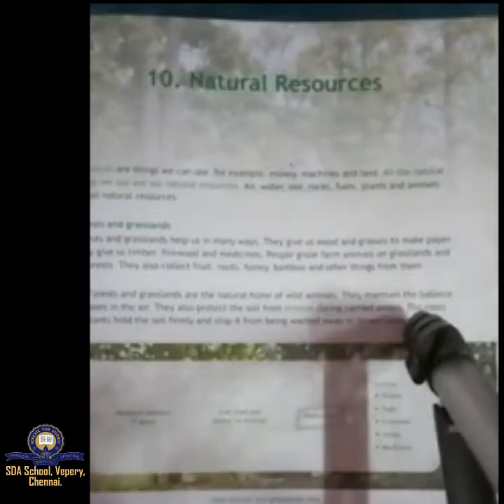Next, wildlife. What is meant by wildlife? Wildlife means all the organisms living in their natural surroundings.